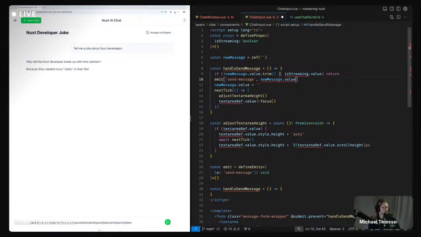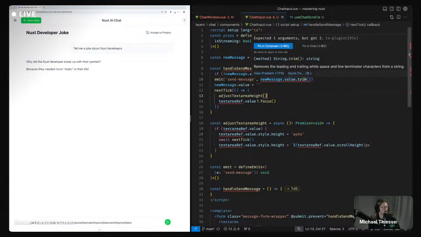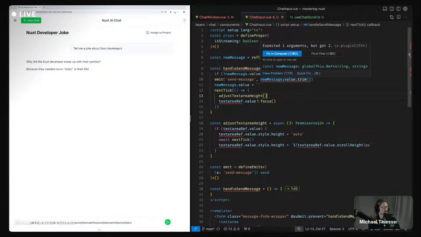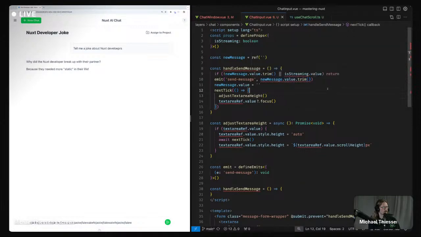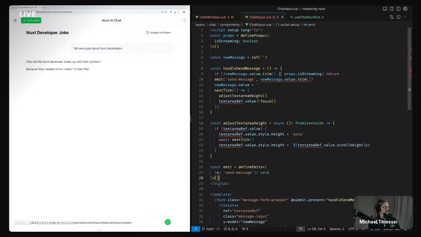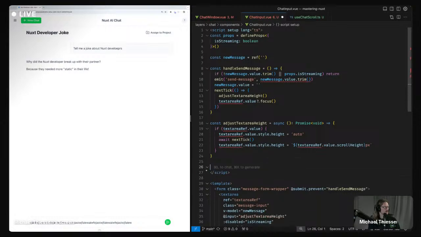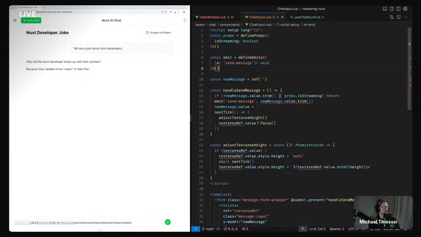So yeah, we'll do trim. Why is this? Okay. Have props is streaming, handle send message. Okay, we can get rid of that. And then I want to put my define emits at the top.